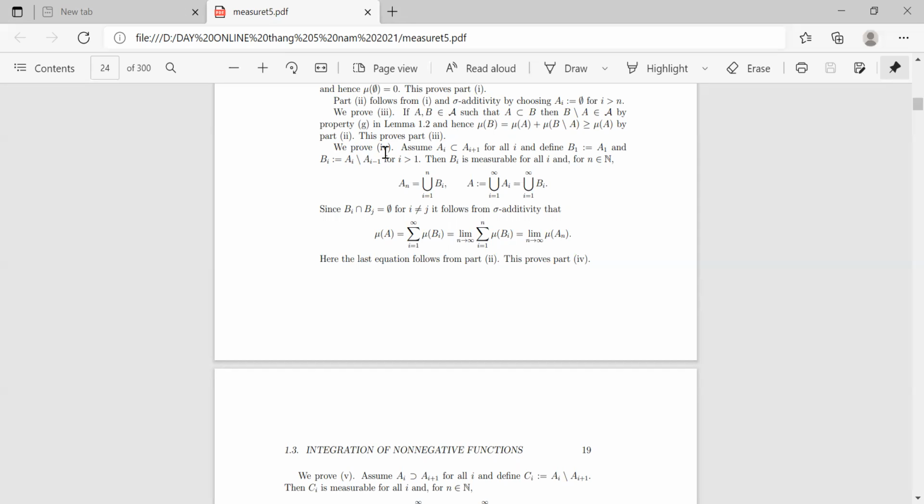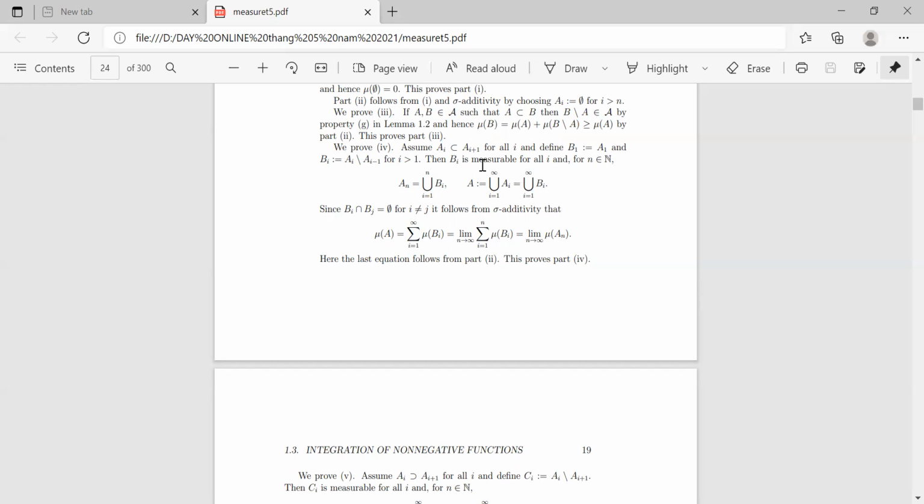We prove the next statement. Assume Ai is a subset of A(i+1) for all i, and define B1 equal to A1 and Bi equal to Ai minus A(i-1) for i greater than 1.